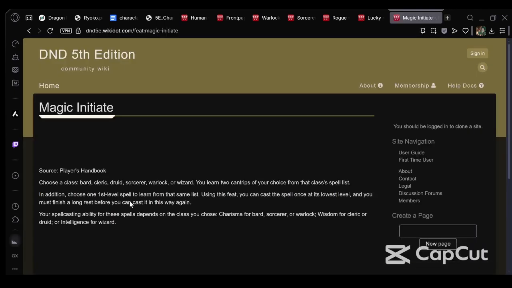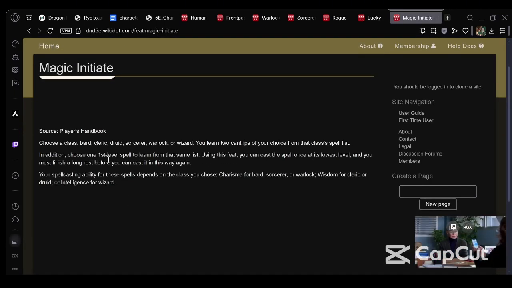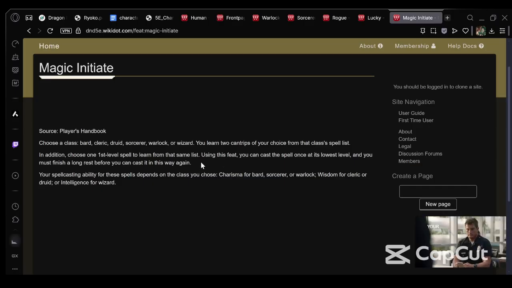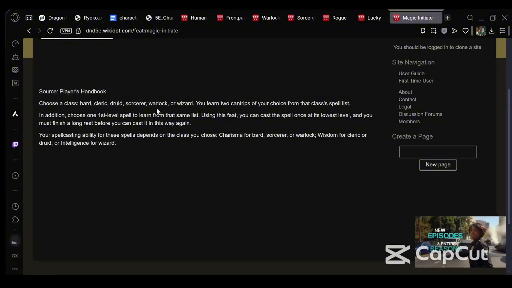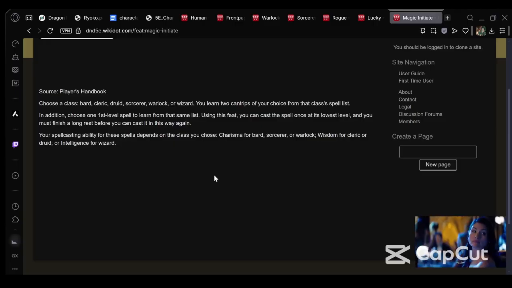Which, if you look at it, Magic Initiate is basically, you choose one first level spell to learn from that list. You can cast a spell once at the lowest level, then you need to finish a longer rest to cast it again. Oh, you also get 2 cantrips from that class spell list. My bad. And your spellcasting ability is what you want to use. Basically, this is really useful if you know what you're doing. For example, I might actually take 2 bard spells for this, but we will figure it out.